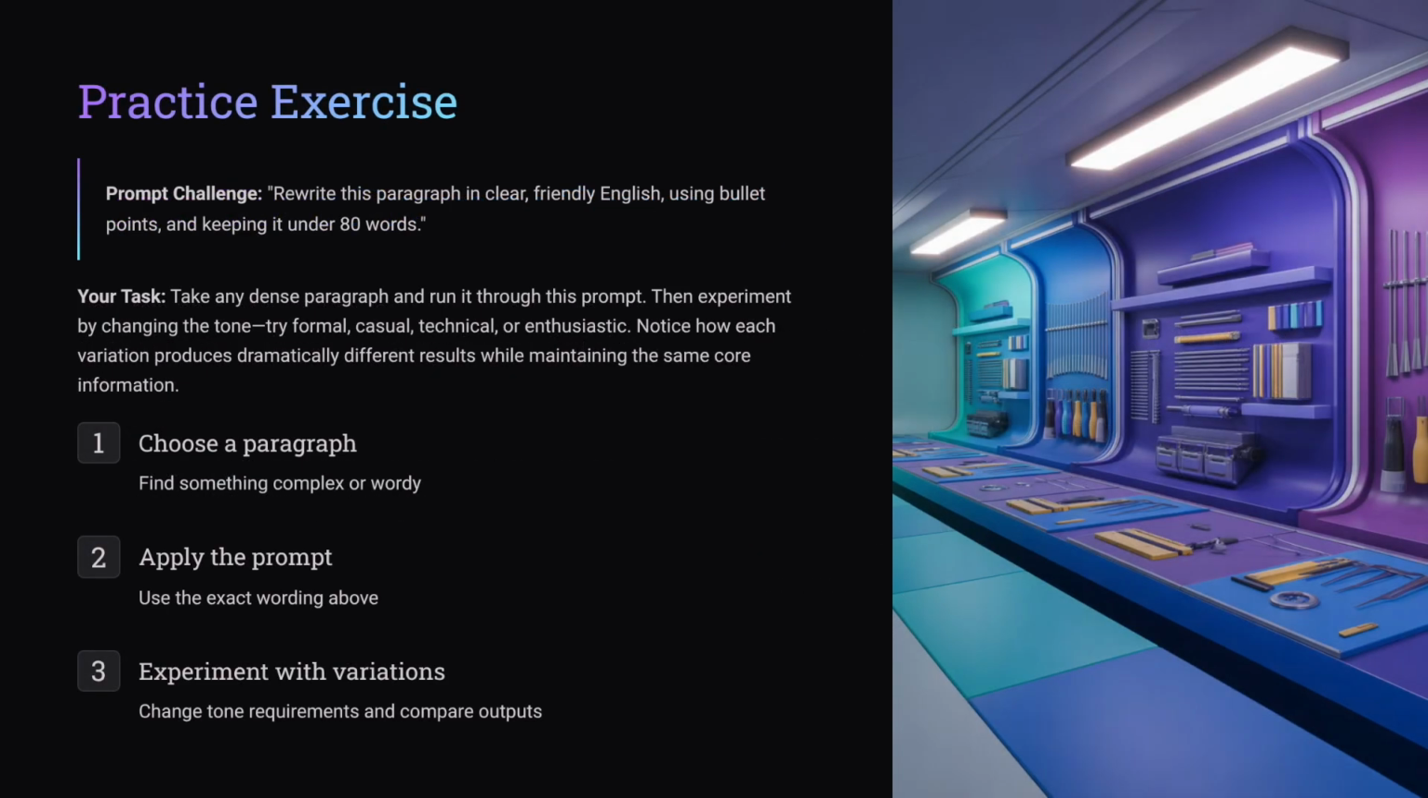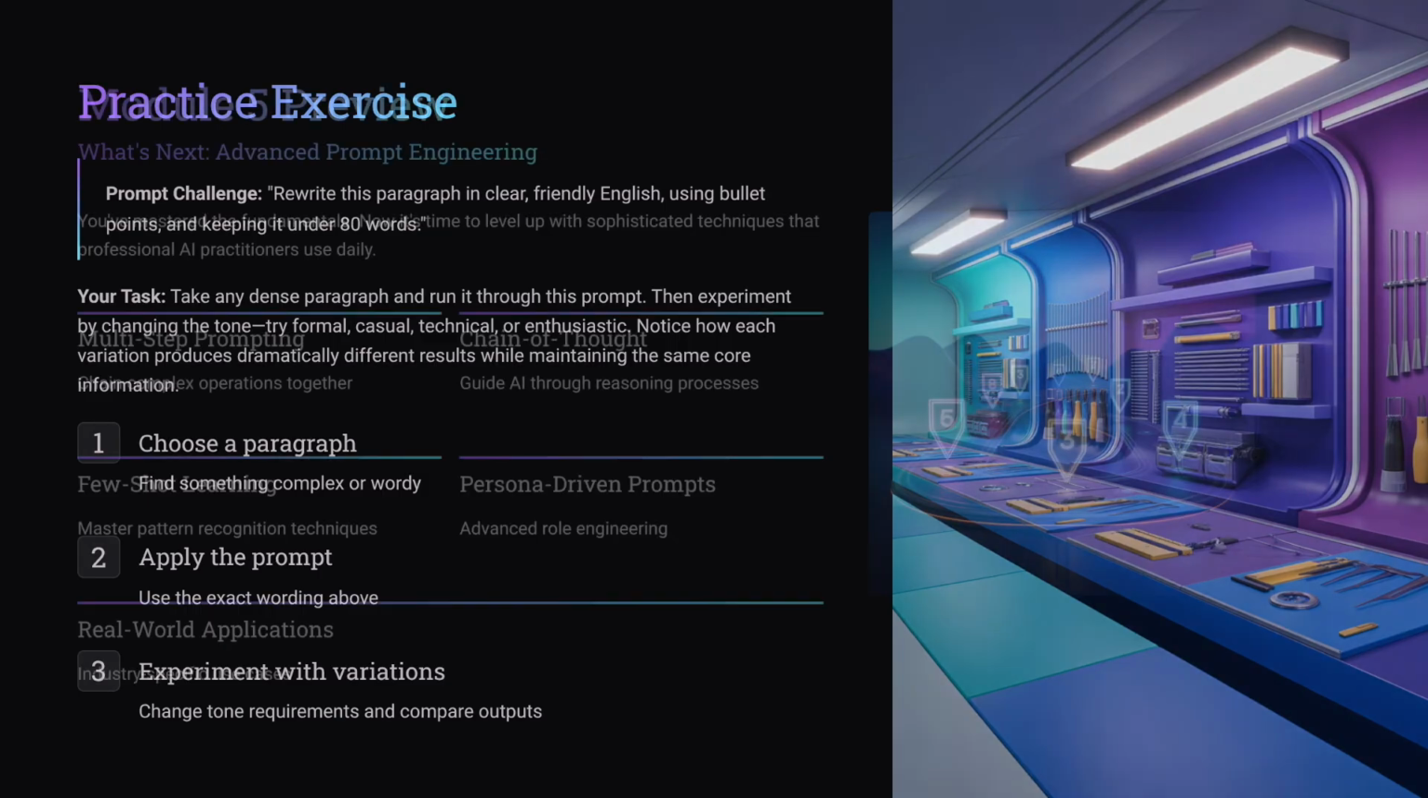Here's your challenge for this module. Take one dense paragraph. It could be from a report, a textbook, or even your own writing. Use this prompt. Rewrite this paragraph in clear, friendly English, using bullet points and keeping it under 80 words. Then, experiment. Try a formal tone. Try a casual tone. Try explain like I'm 12 years old. Compare the outputs. You'll see very quickly how powerful RTCO, constraints, and tone control can be.